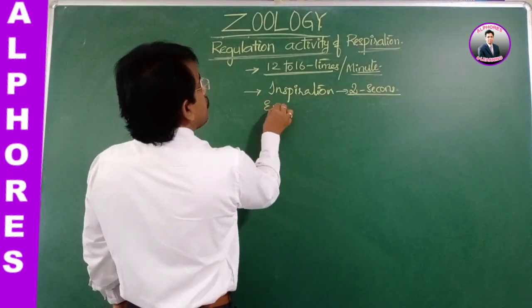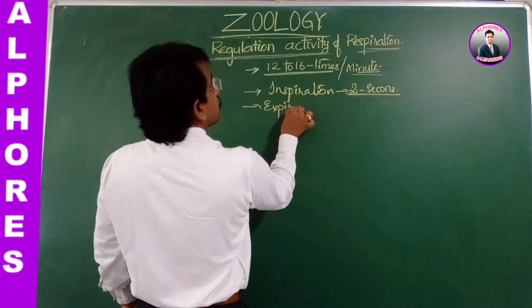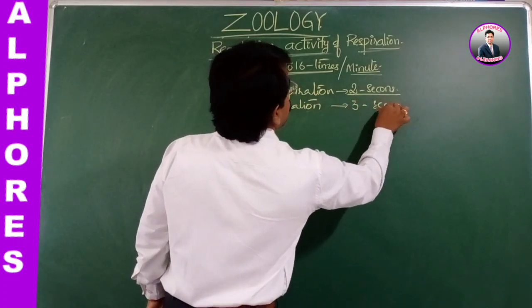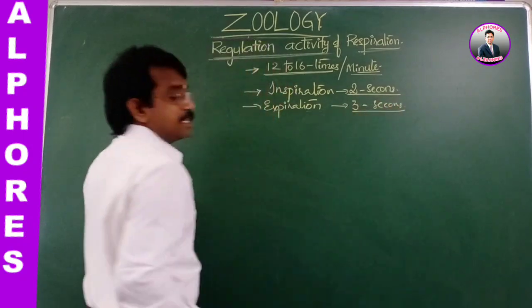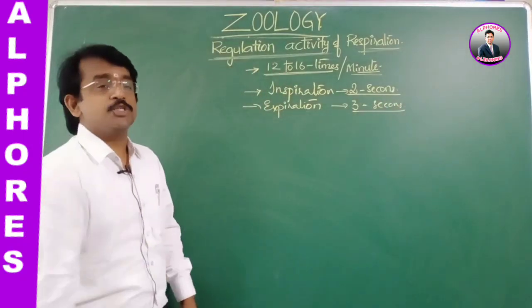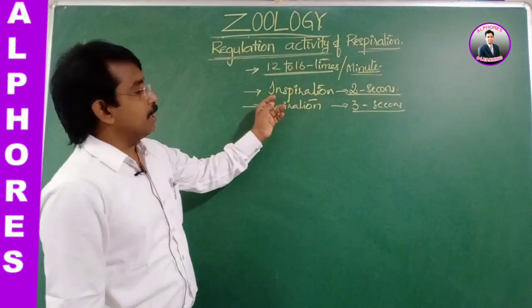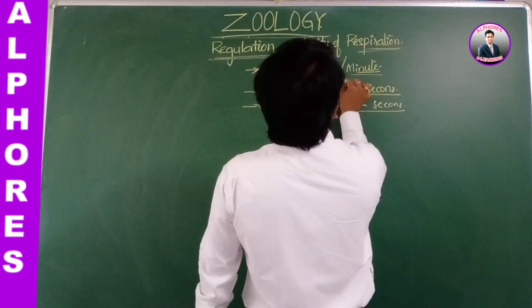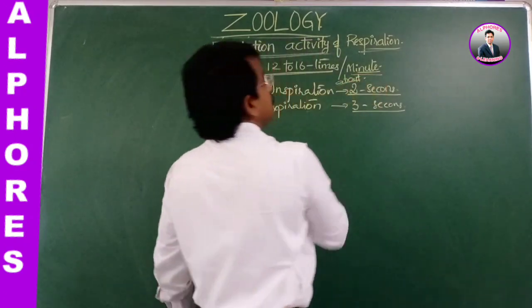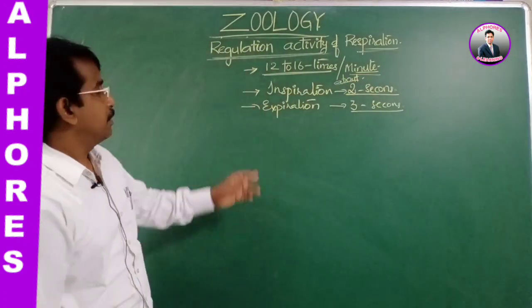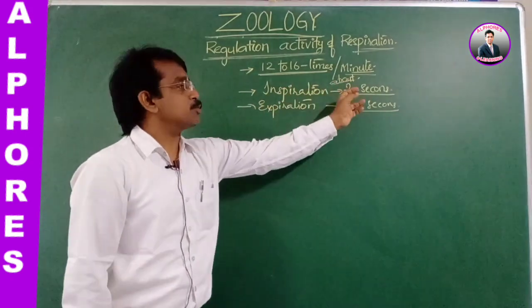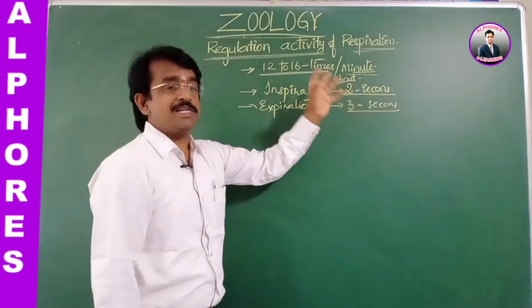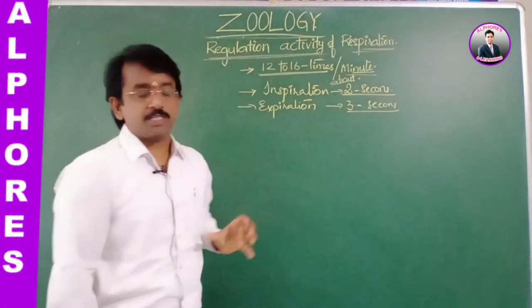And expiration lasts about 3 seconds, though it may change slightly. So inspiration lasts about 2 seconds, and expiration's duration is 3 seconds.